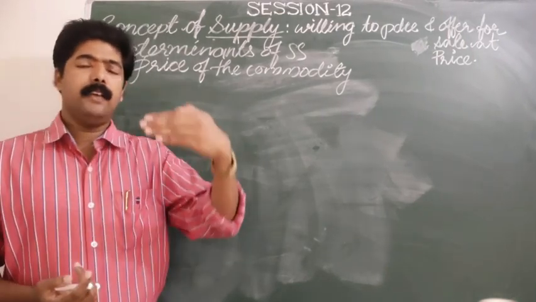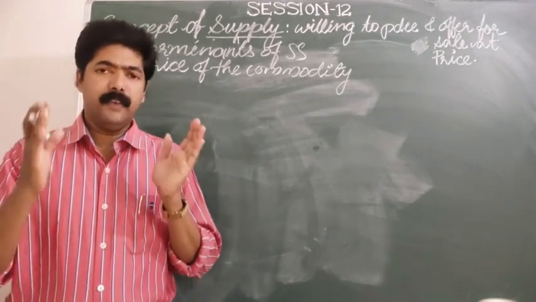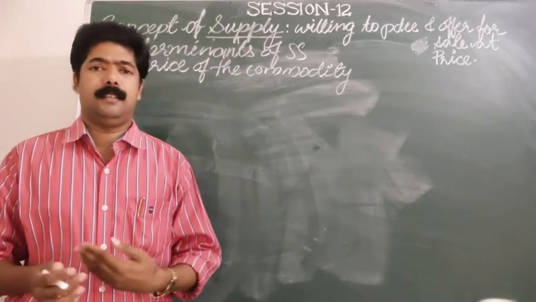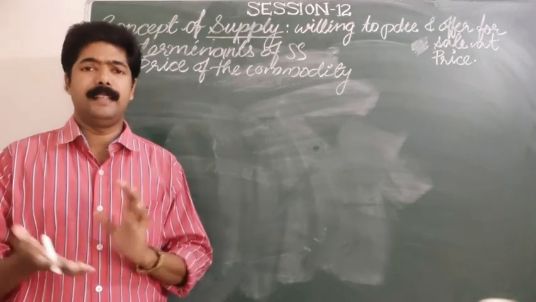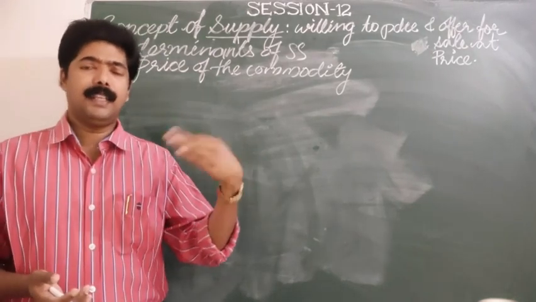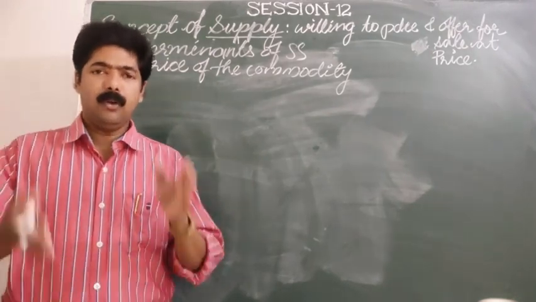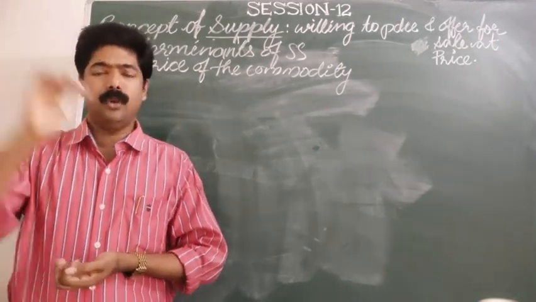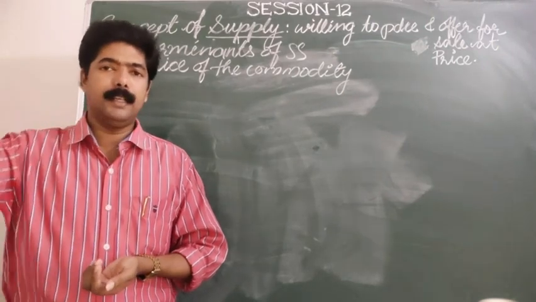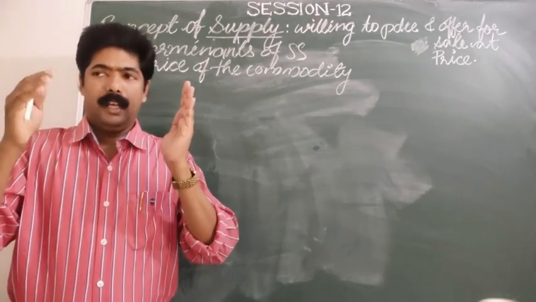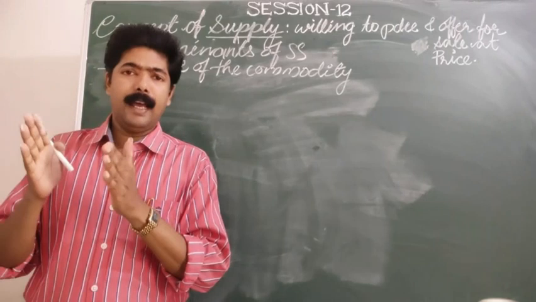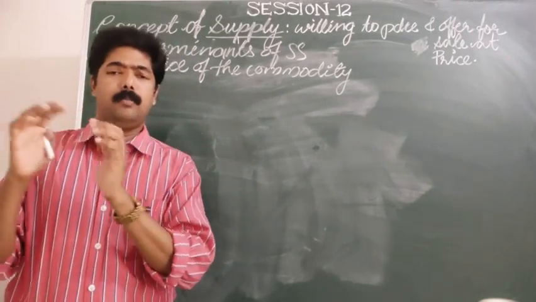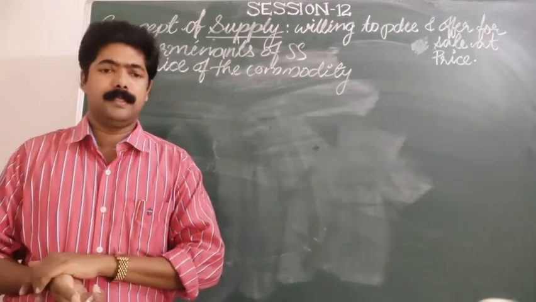Because every producer is always observing the market fluctuations of price and the demand created in the market. According to the demand, the producer is ready to produce whatever is demanded in the market. So every time the demand and the price of those commodities are being watched by many of the producers.